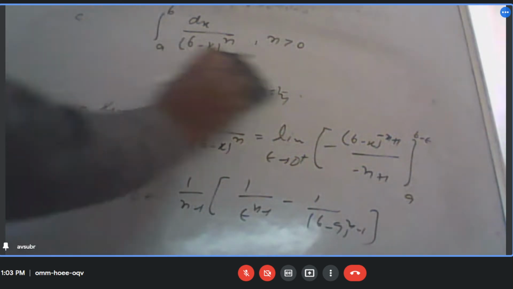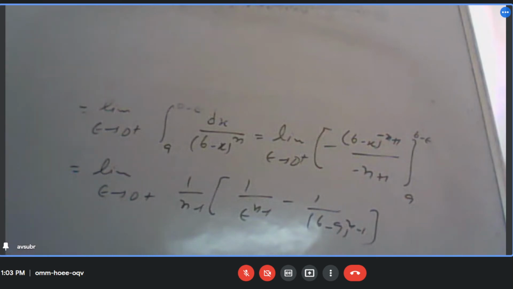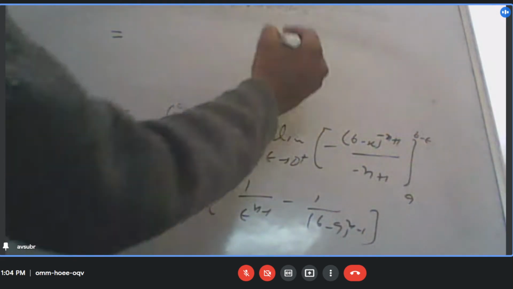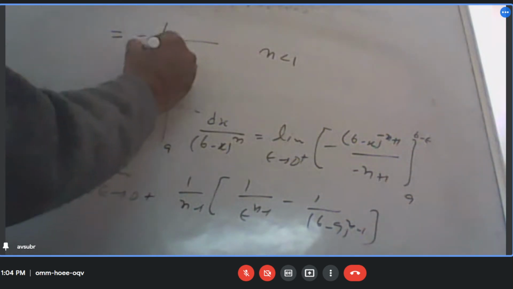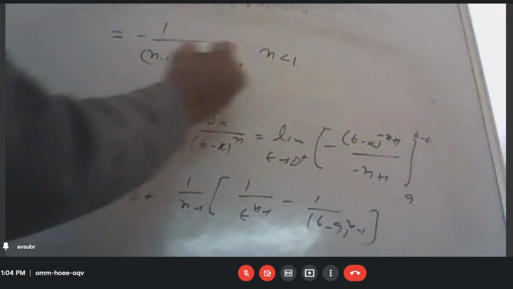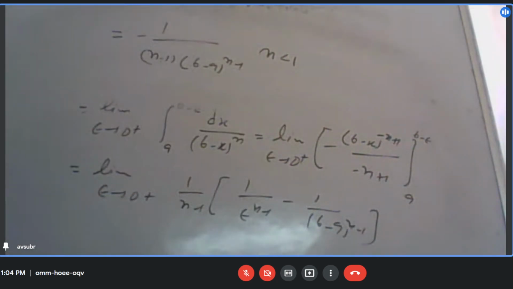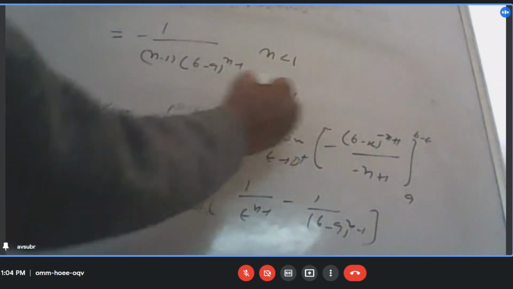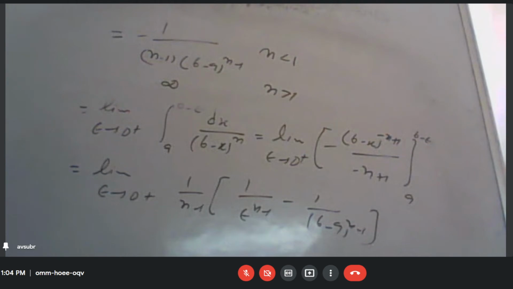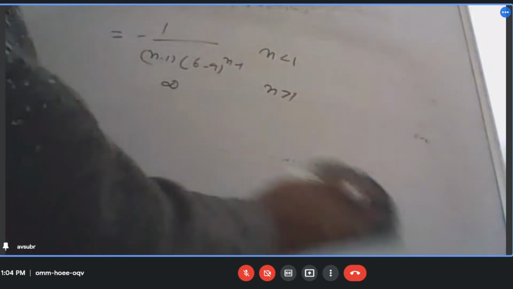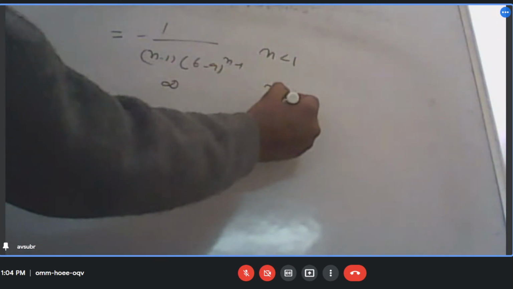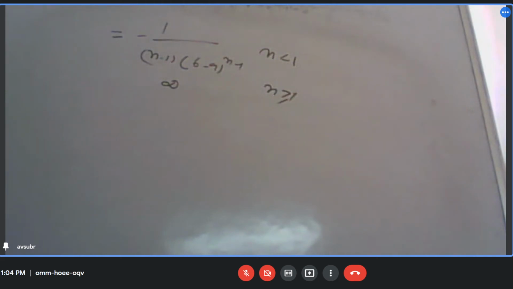Now tell me, when will this be convergent and when divergent? It is convergent where n is less than 1. Then what will be its value? There will be a minus sign also. And when n is greater than 1, then it is infinity. And when n is equal to 1, you can check, once again it will be divergent.